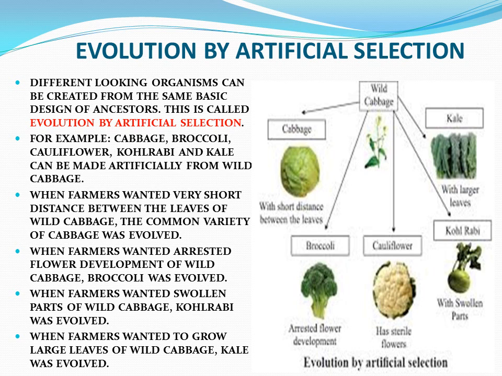When the farmers wanted arrested flower development, broccoli was evolved. When they wanted the swollen part of wild cabbage, kohlrabi was evolved. And when the farmers wanted large leaves, kale was evolved.